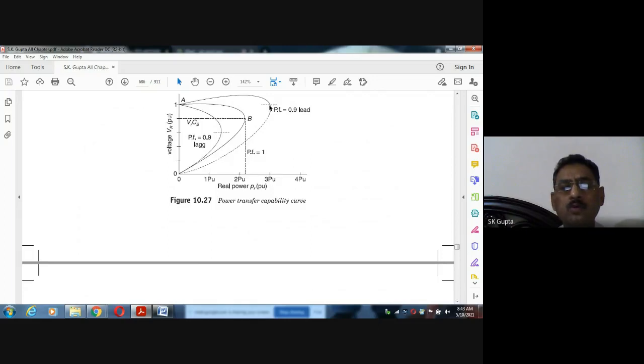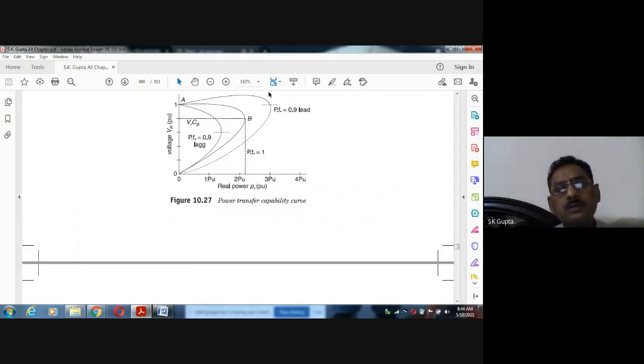When it is 0.95 leading, then this is the curve. What is the meaning of this? If it is a leading power factor, it means reactive power demand is leading. Leading means that in place of taking the reactive power, it is supplying the reactive power.